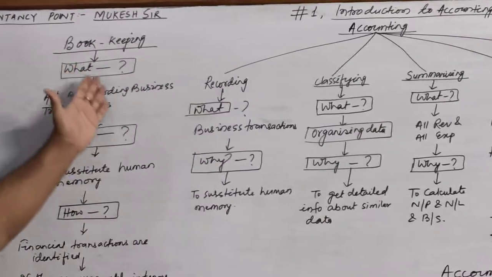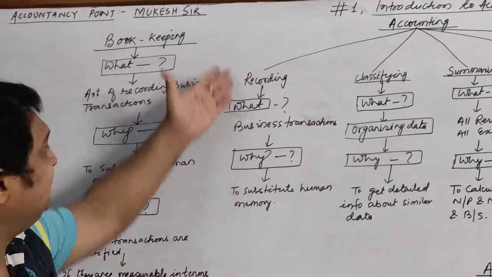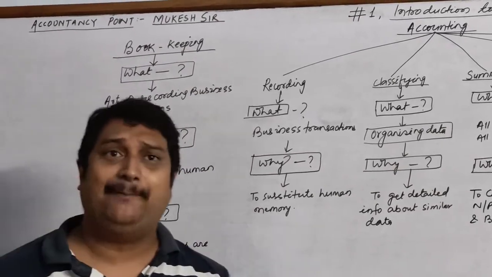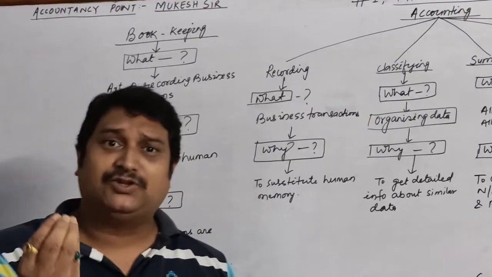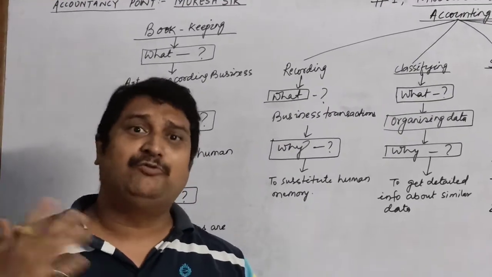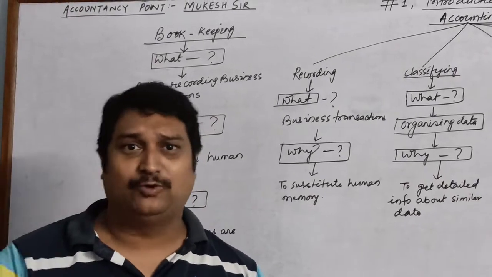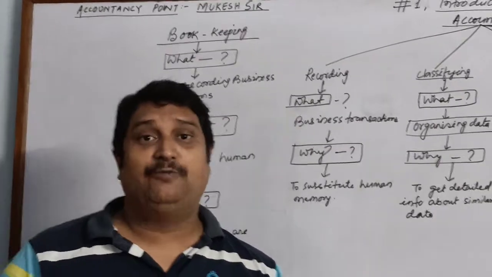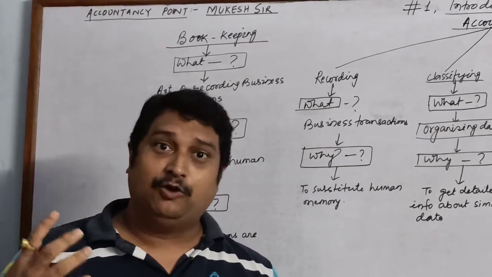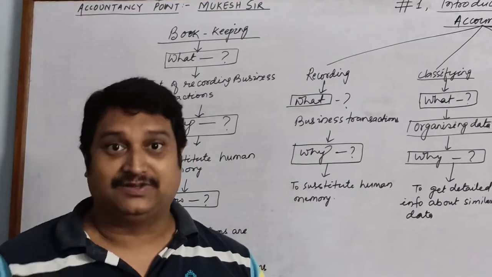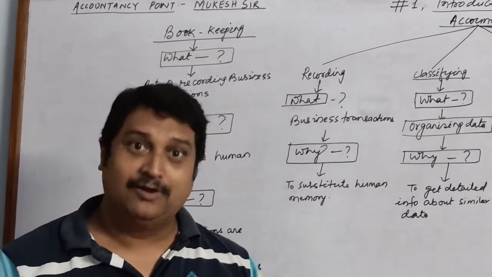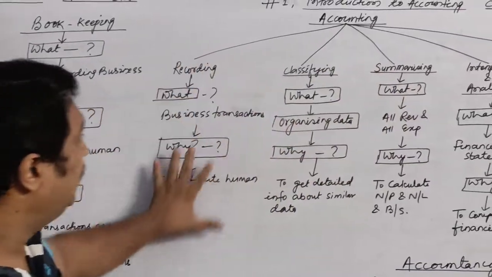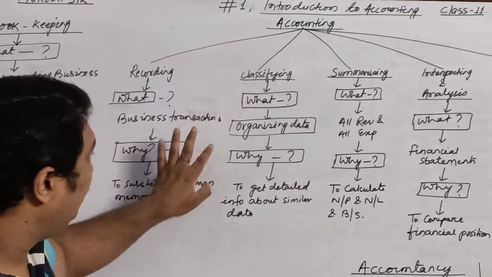Now the question is, if accounting also maintains the same thing, then what is the need of bookkeeping, or how is it different from them? Children, initially when business transactions were few, we were satisfied only by recording those transactions. But when the business transactions increased, it was very difficult for us to be satisfied only with the transactions. So some other features were also added. When those features were added, they were termed as accounting. Now, besides bookkeeping, accounting also consists of classifying.